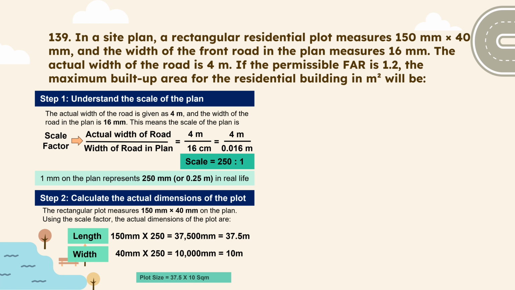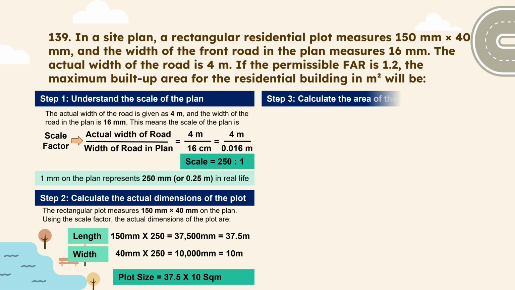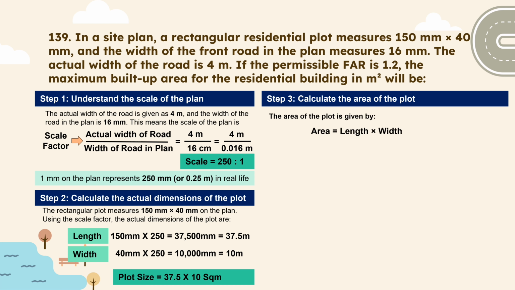This will give us the actual plot dimension, which is equal to 37.5 by 10 square meter. Now we will calculate the area of the plot, and this will be our third step. So the formula for area of rectangle is length into breadth or width. On putting the value, we will get 375 square meter.